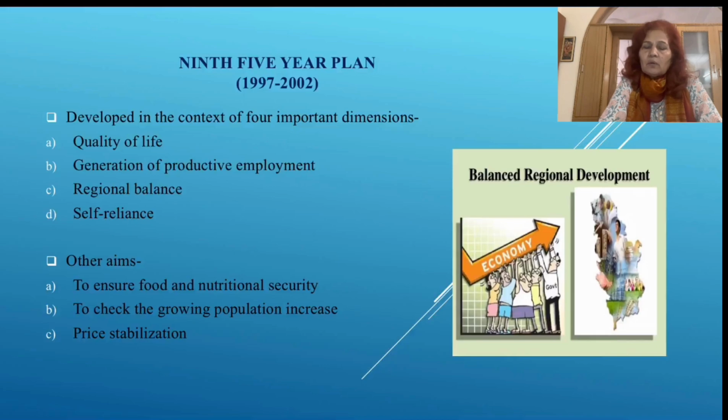Population was increasing continuously, and the aim was to bring price stabilization, because when the population is increasing, certainly demand rises. The goods which are being produced will be there, and supply will be there, but when the population increases, we have to match the demand and the supply. If the population increases, their requirements to fulfill the needs of life will increase.